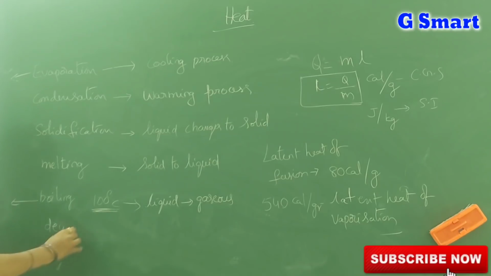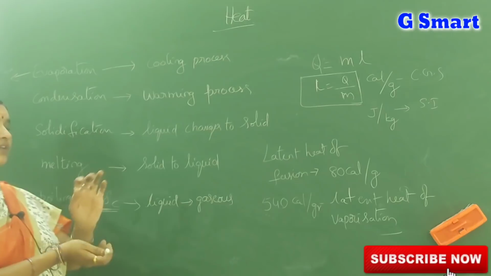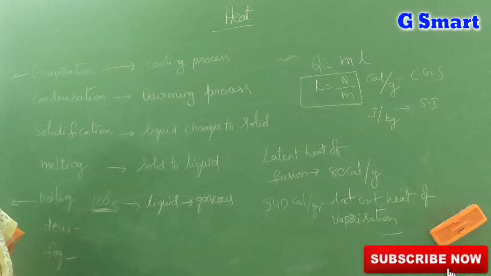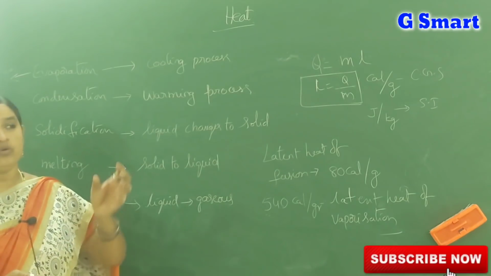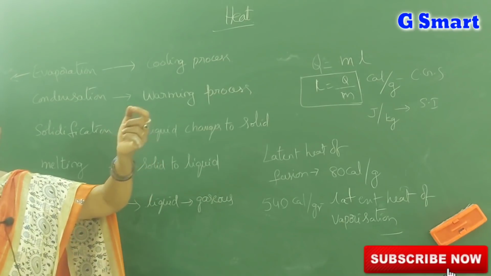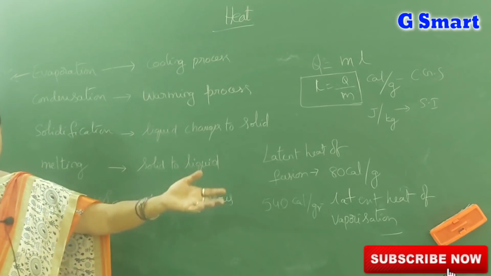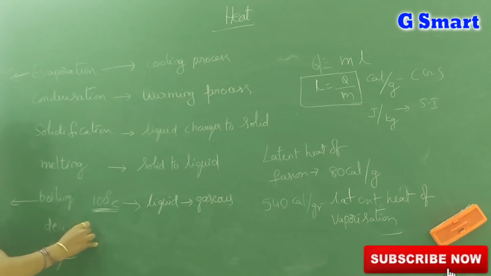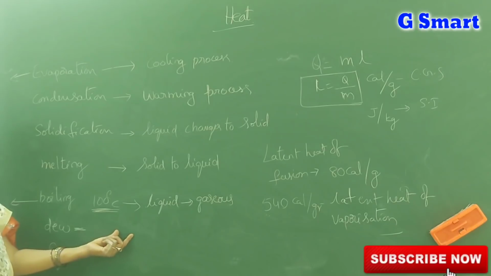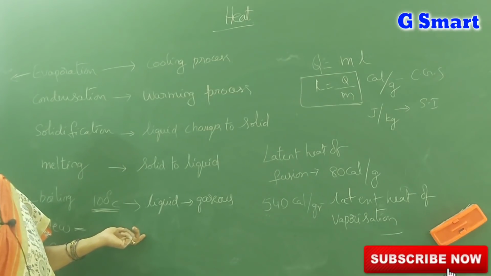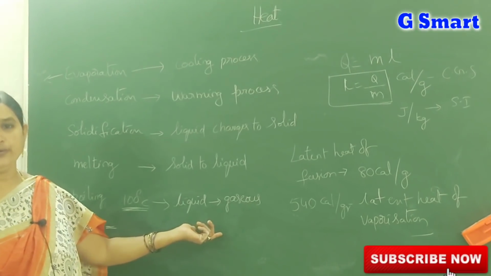Next, dew. What is dew and what is fog? In the winter season, we observe that the outer atmosphere is cooler than the room temperature. Sometimes the water vapor condenses and forms water drops on the surfaces of leaves, window glasses, etc. Those are called dew. The condensed water vapor on window glasses, grass or leaves of plants is called dew.